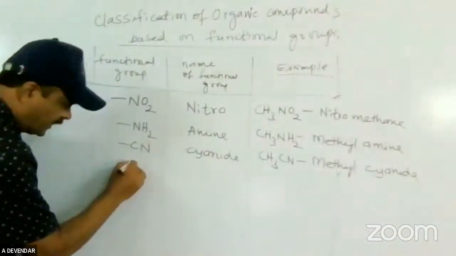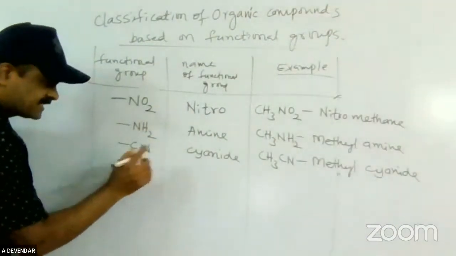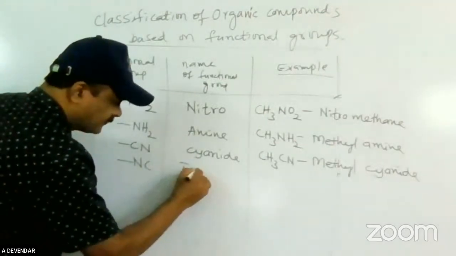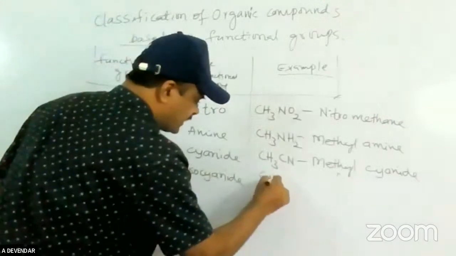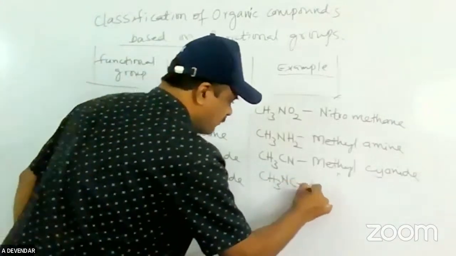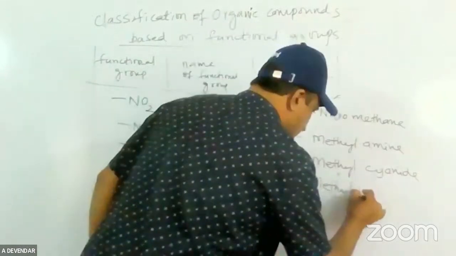If you are writing NC, yes, CN is a cyanide, and NC is called isocyanide. So you write the same CH3NC, which means methyl isocyanide. Have you heard about this methyl isocyanide anyway?